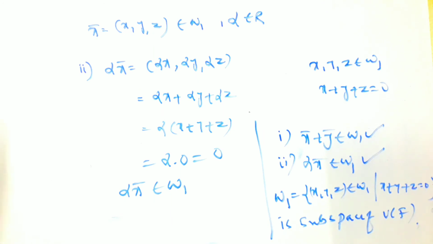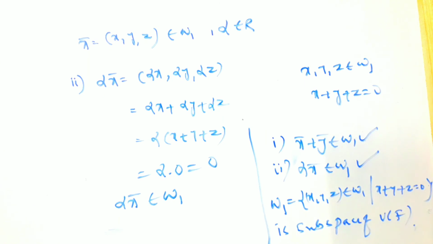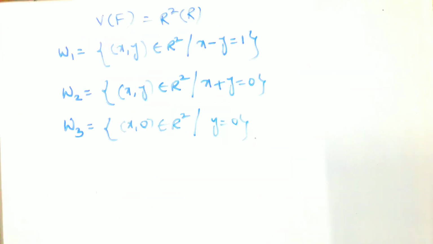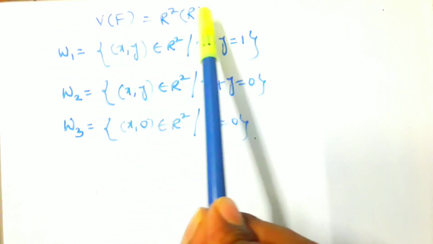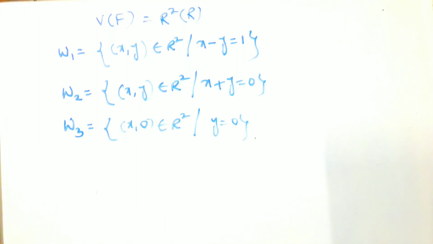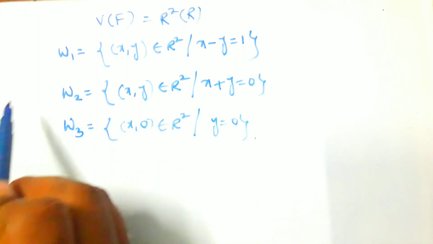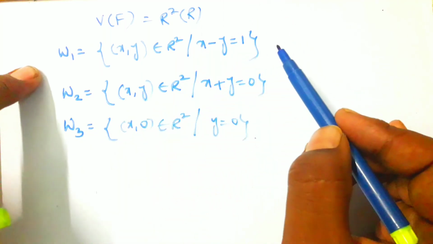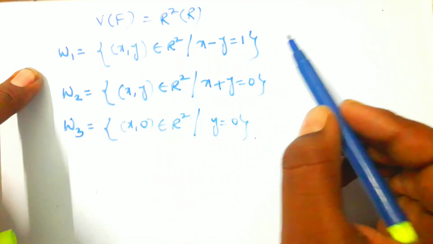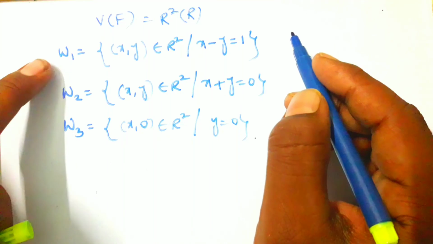Similarly, we have some other examples also. If V over F, here the vector space is R square over R, meaning the elements in R square are two-tuples. If W1 is a subset of R square, is W1 a subspace of R? This is a question. For W1, the condition is x minus y equals 1.